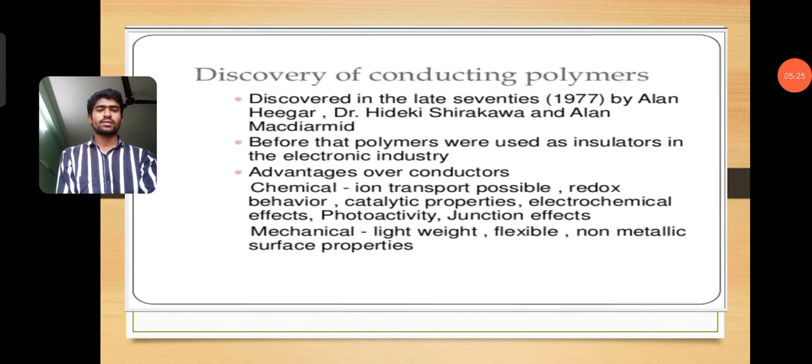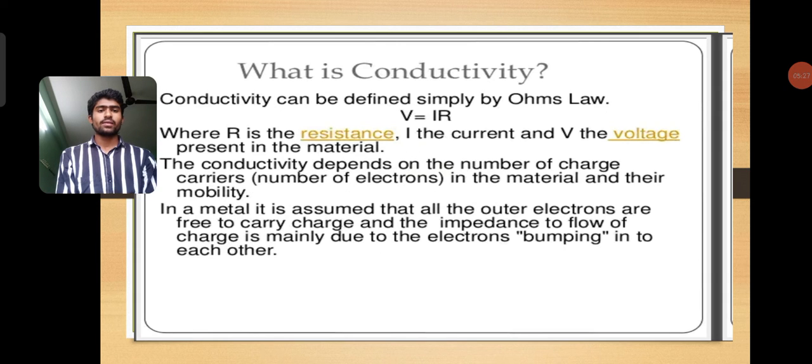what is conductivity? Definition for the conductivity. Conductivity can be defined simply by Ohm's law, where Ohm's law is denoted by V equals I R, where V is the voltage present in the material, I is the current which passes through the conductor, and R is the resistance of the conductor.